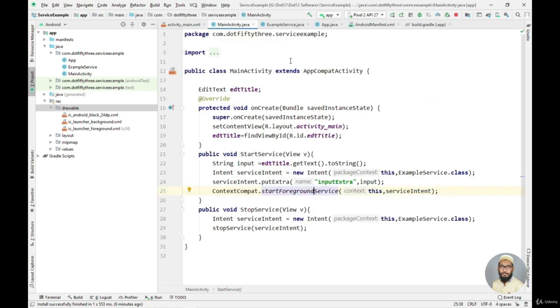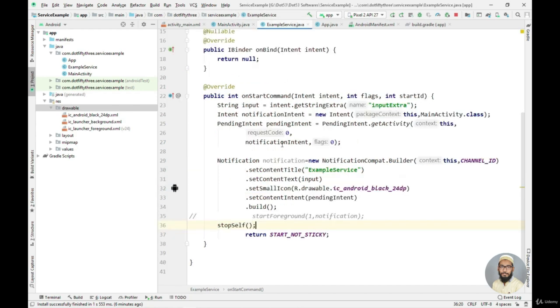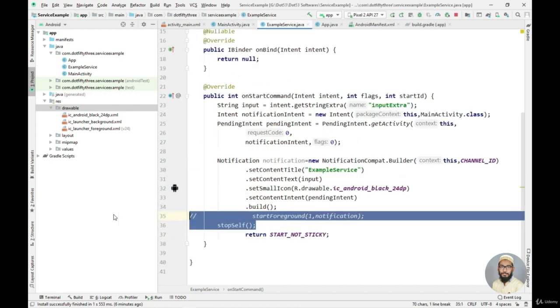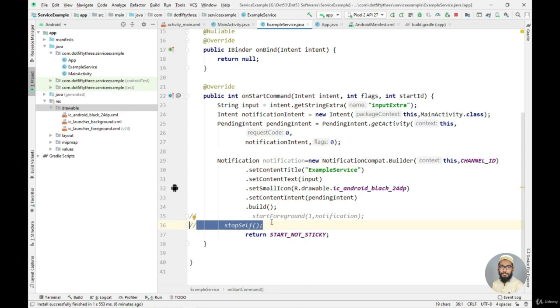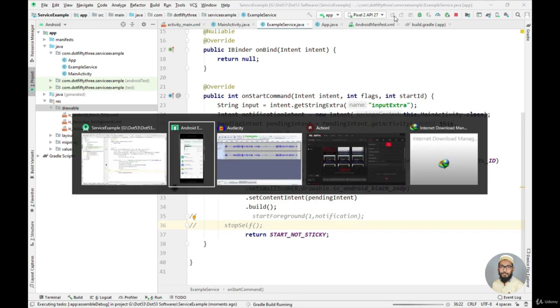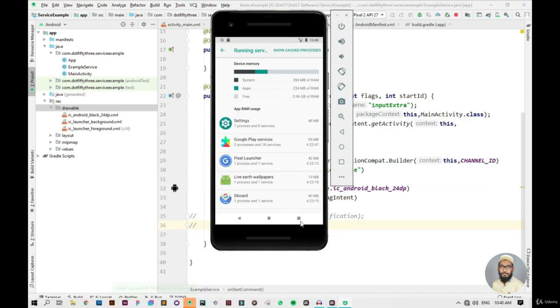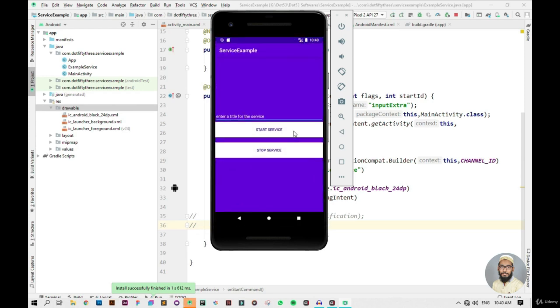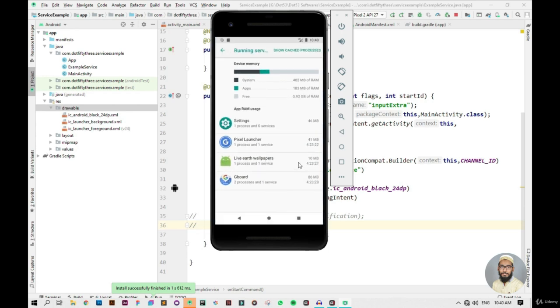Okay, so now I just want to show you that 5-second window that we get. What I will do is go to the example service class, and I will just keep this thing commented out. Now let's just run our application again and see whether the service is getting killed by the system automatically or not after the 5 seconds. So let's open the app and start the service, and as you can see, my service is running, and after the 5-second mark, my service was getting killed by the system automatically.